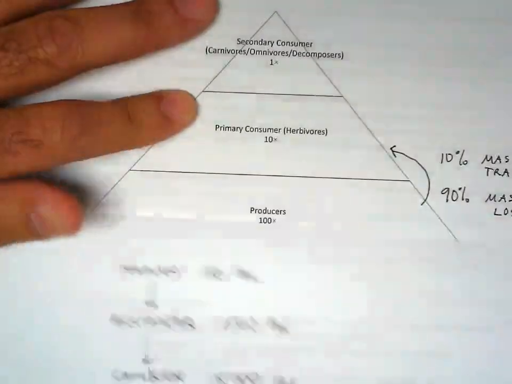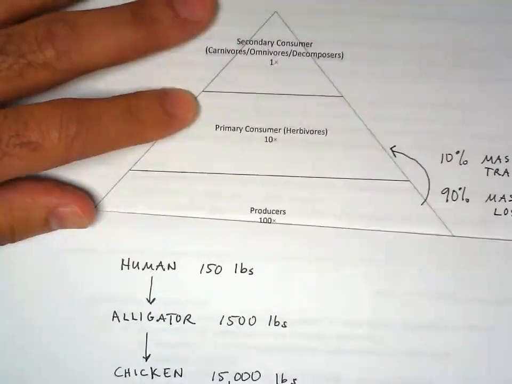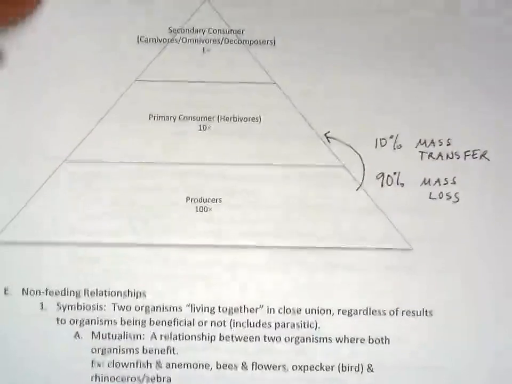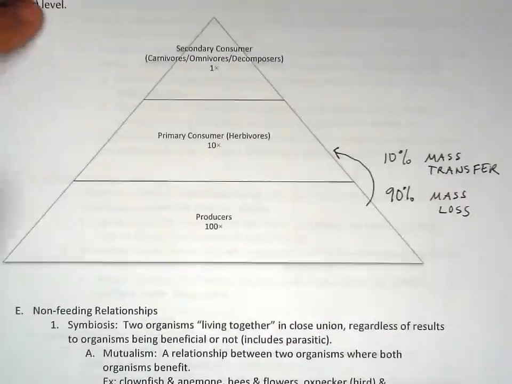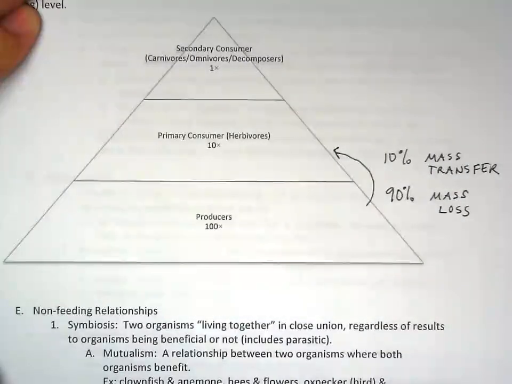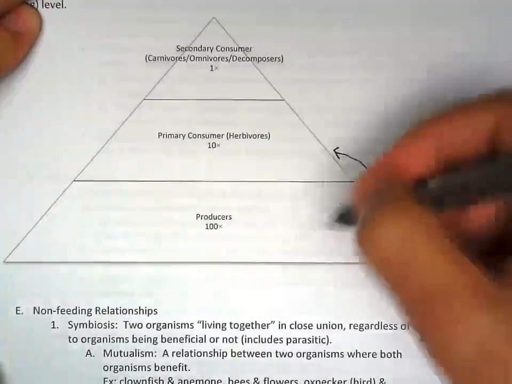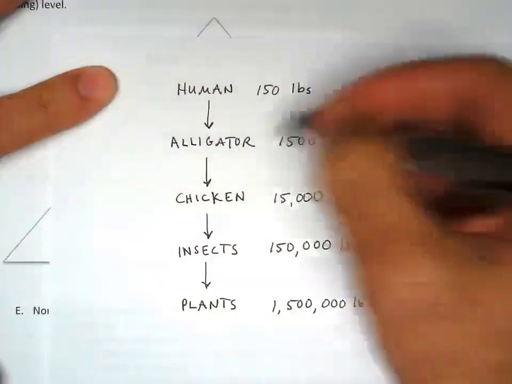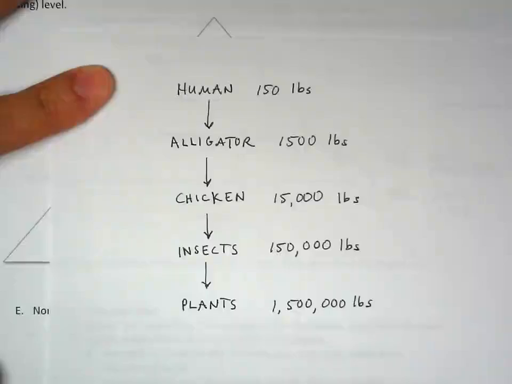That's where the 10 times comes in. 10% mass transfer, 90% mass loss. Every time you go up a step, or basically every time you have a feeding relationship.